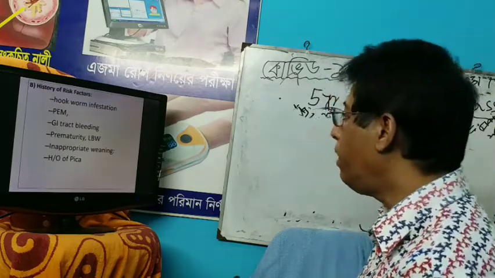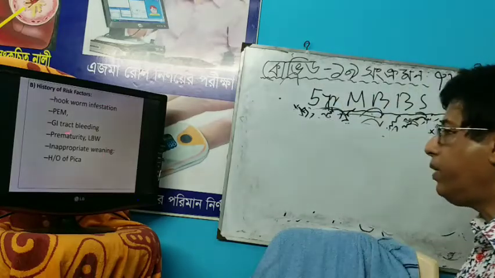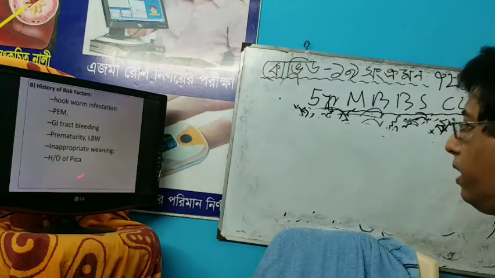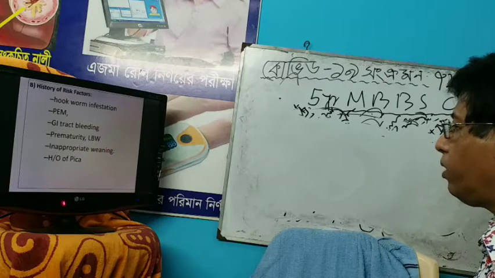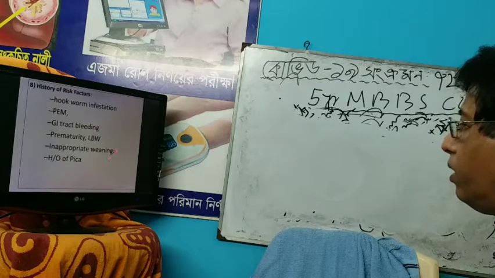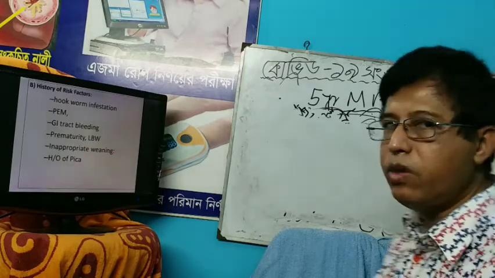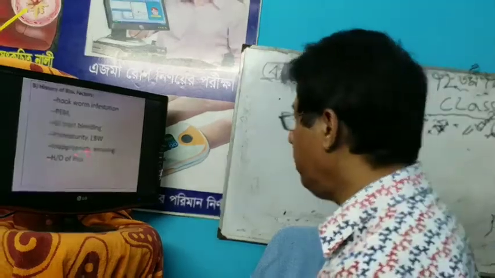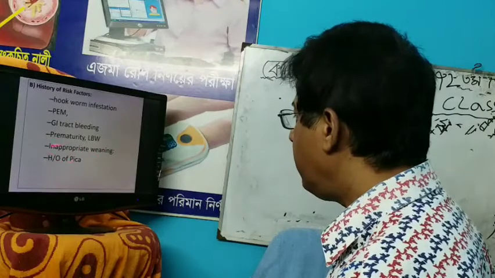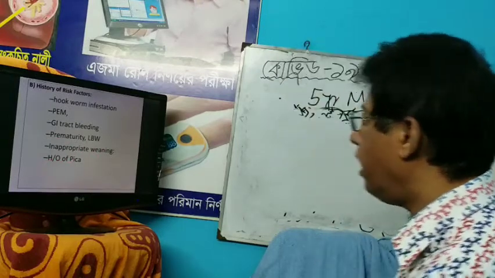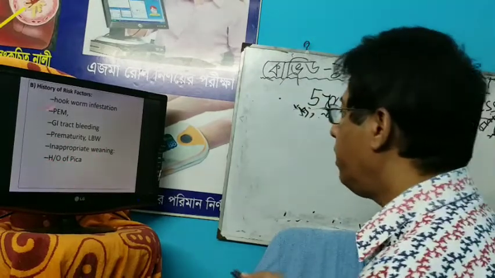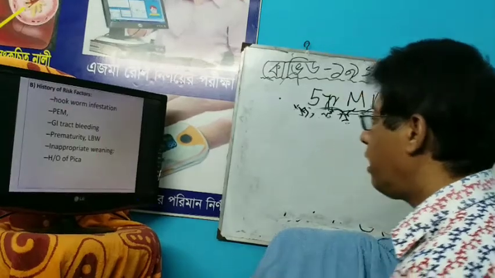These are hookworm infestations, protein energy malnutrition, repeated bleeding, prematurity, low birth weight, inappropriate weaning food, and that weaning food means sago, suji, barley, chalar guda, which contain no or less iron. History of pica. So these risk factors should be asked for diagnosis.